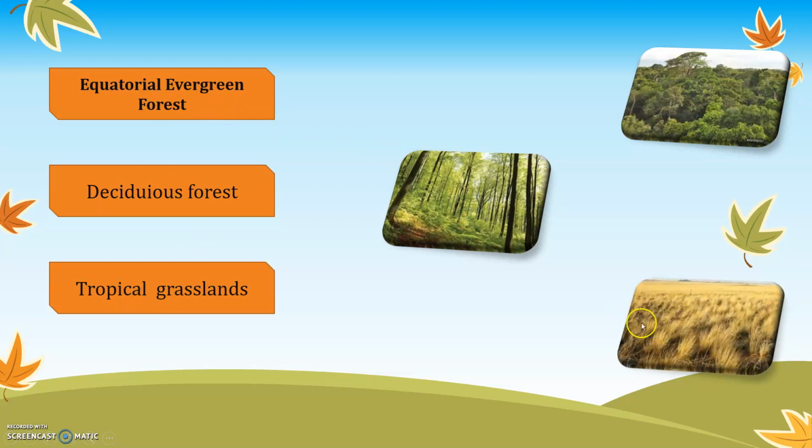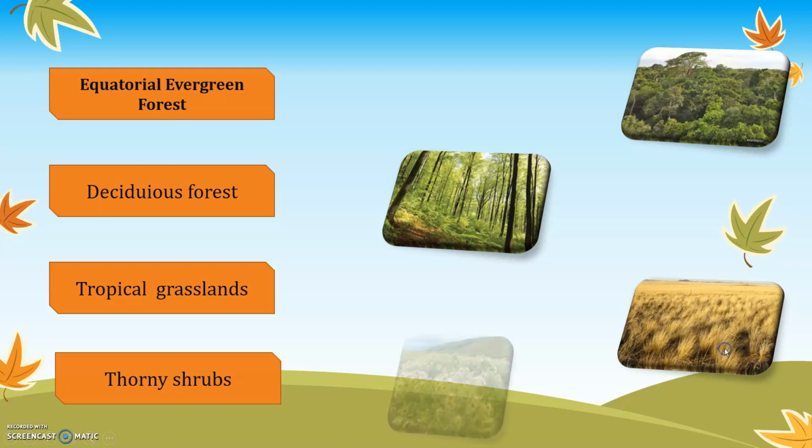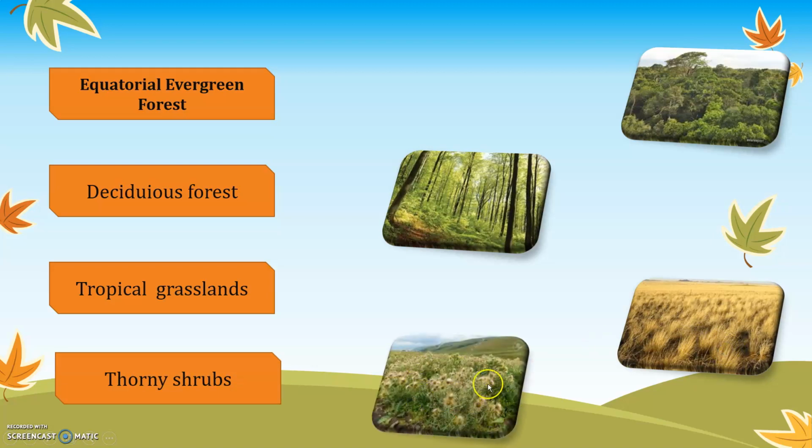Tropical grasslands. Grassland means an area or ground where tall grasses grow. Thorny shrubs. This is how the shrub looks. We find them in the desert area. So these are the different types of plants grown based on the temperature. In areas which receive less sunlight and less water, thorny shrubs are found.